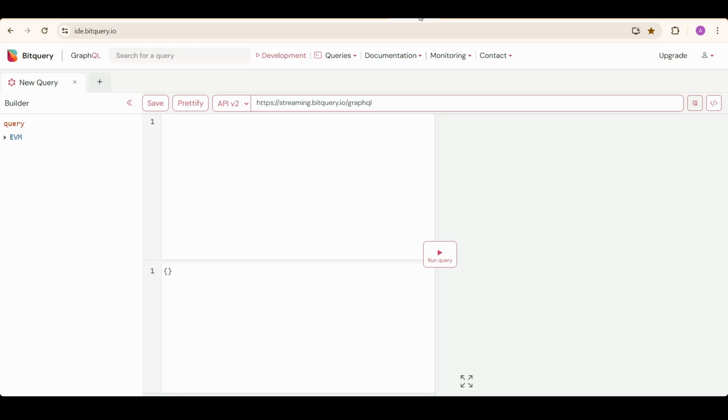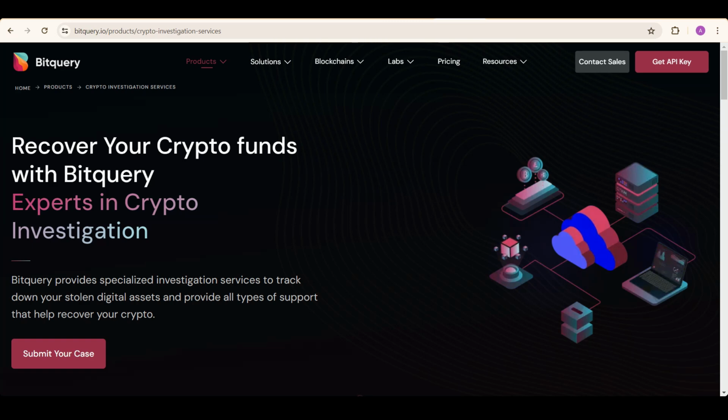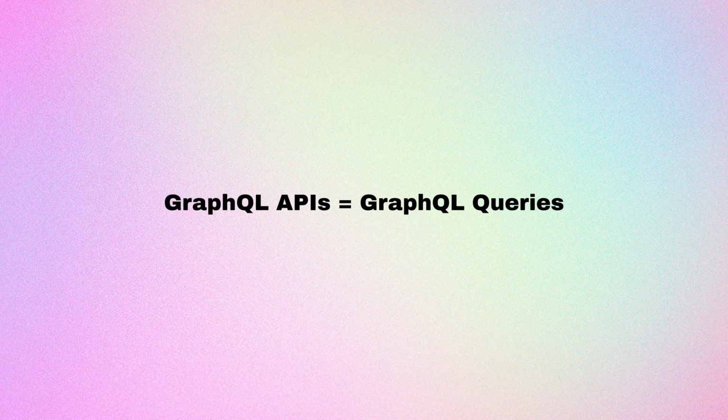We also have our own BitQuery IDE where you can test your GraphQL APIs and share them publicly. BitQuery also provides specialized investigation services to track down your stolen digital assets and provide all types of support that help recover your crypto. So now I will talk more about GraphQL APIs specifically.